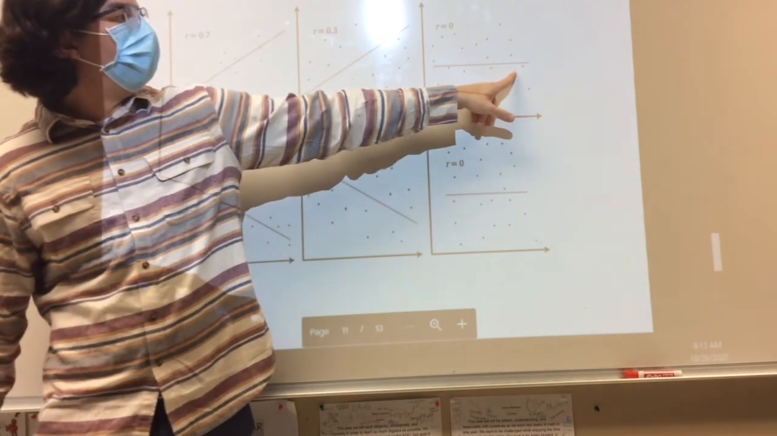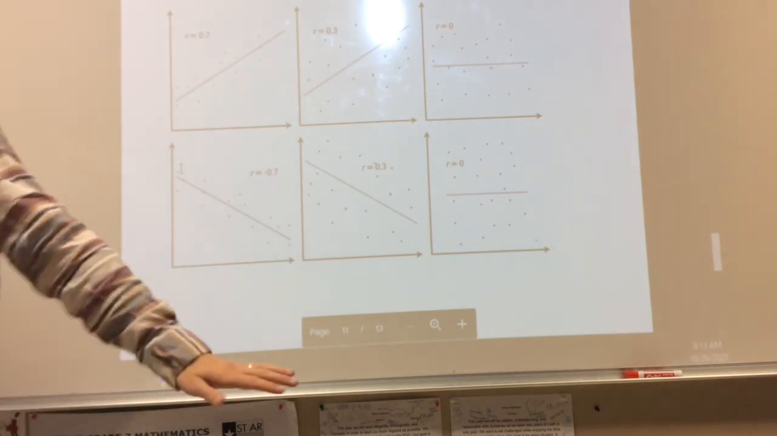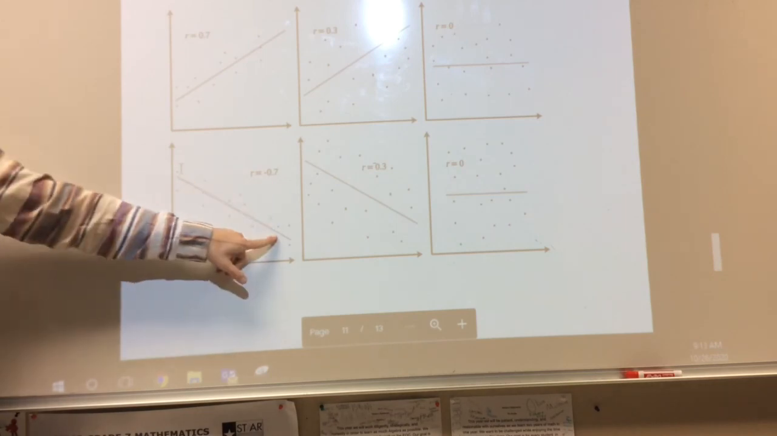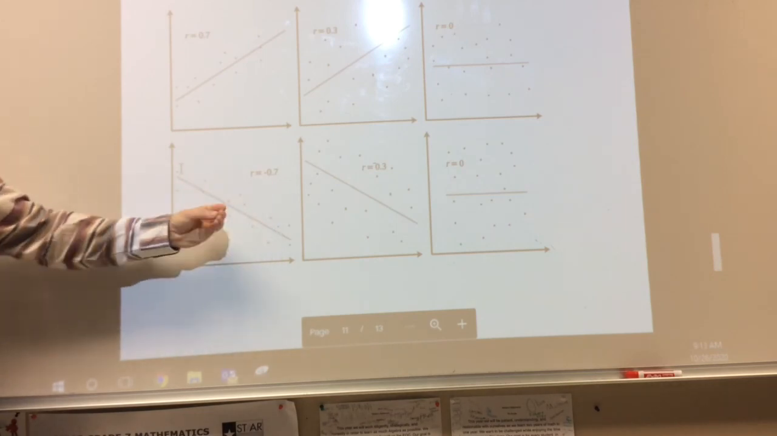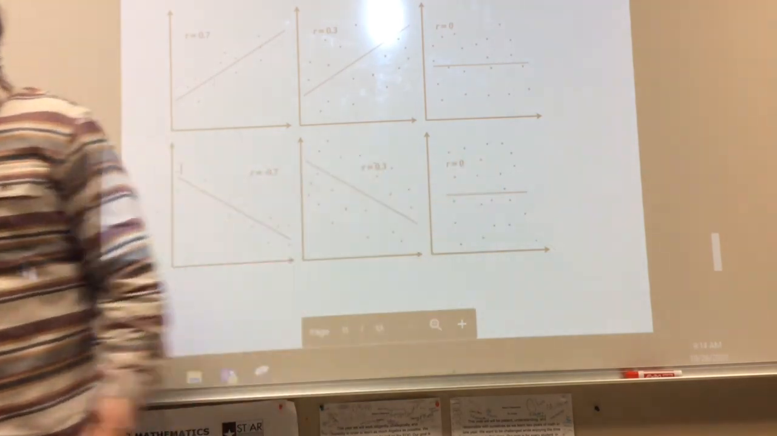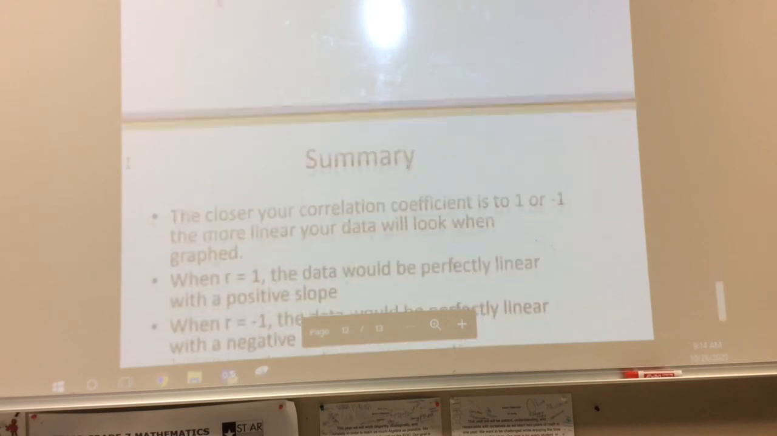0, there's no relationship at all. It is just straight random dots. 0 connection whatsoever. Negative 0.7, again, pretty close. It's a negative line, pretty strong. Negative 0.3, not much. And then again, 0, nothing there. Do the graphs help kind of connect it? Yes. All right, and the last one, they're just a couple more graphs.